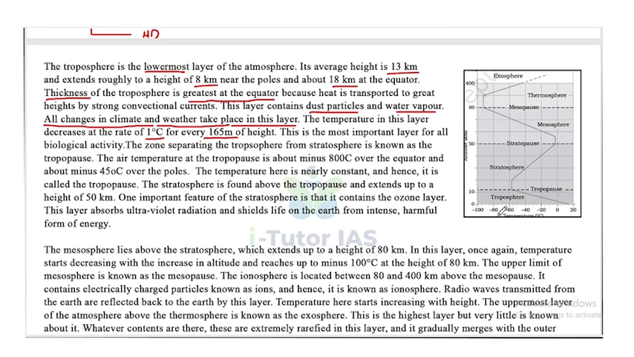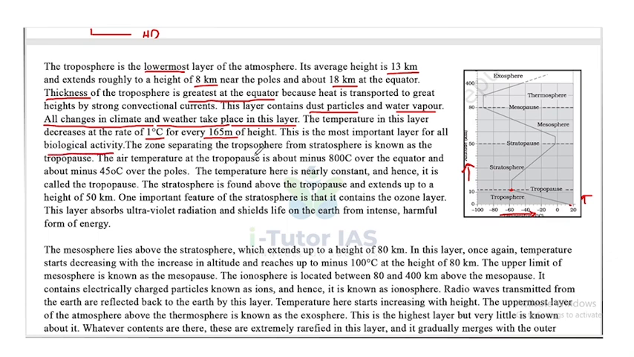Look at this picture. This is temperature and this is height. Now, look, it starts at 20 degrees Celsius, but as the height increases, the temperature decreases. So in the troposphere, the temperature decreases with increasing height, at the rate of 1 degree Celsius. This is the most important layer for all biological activity.